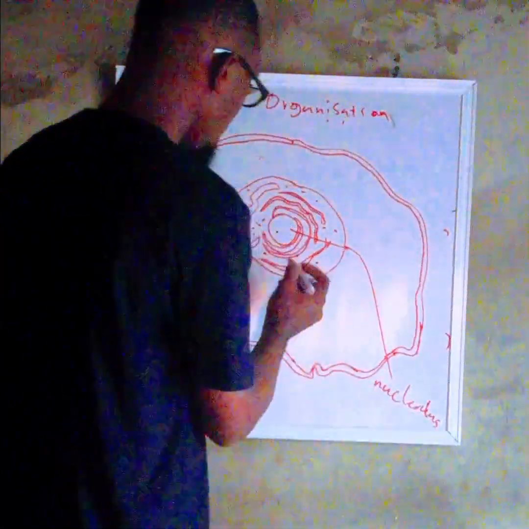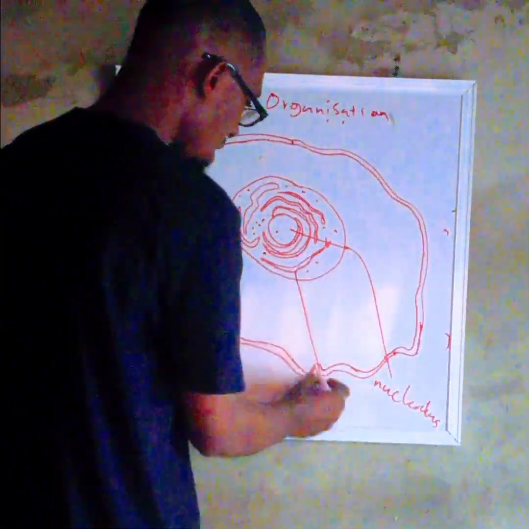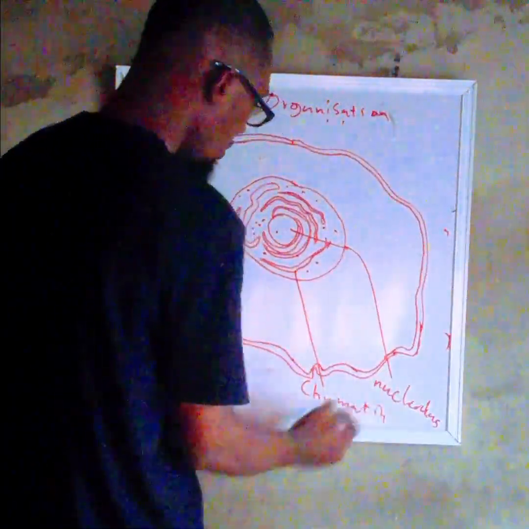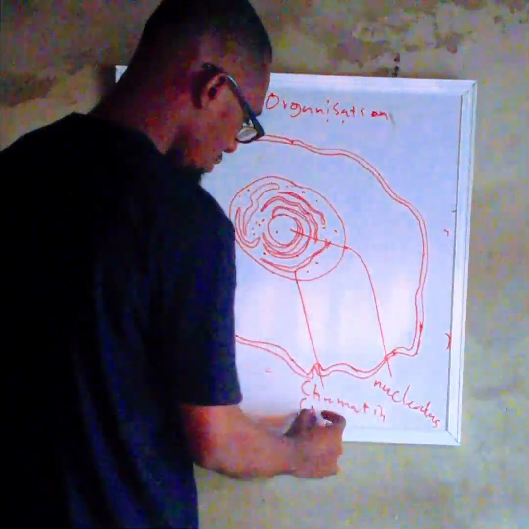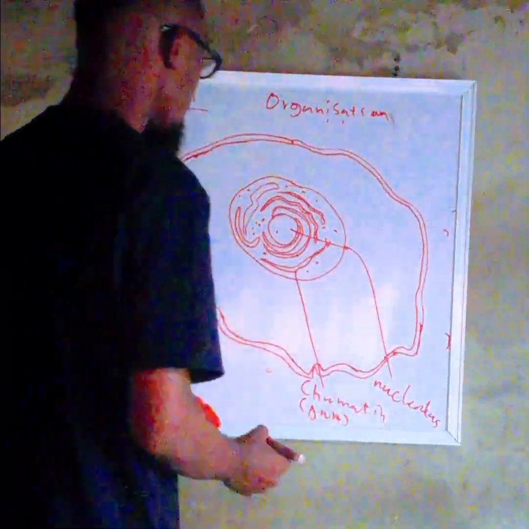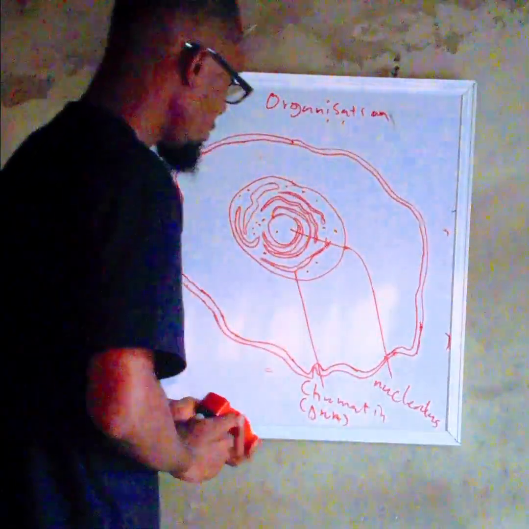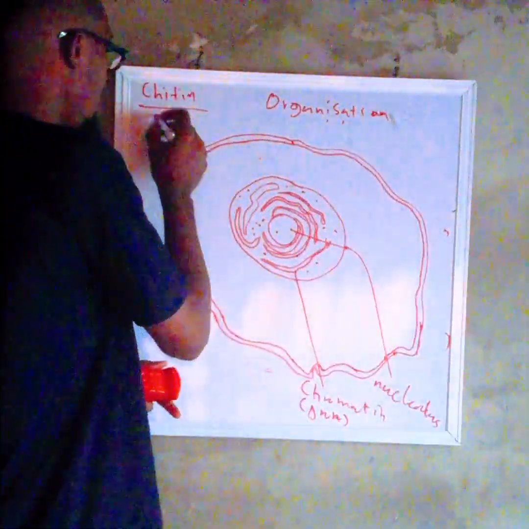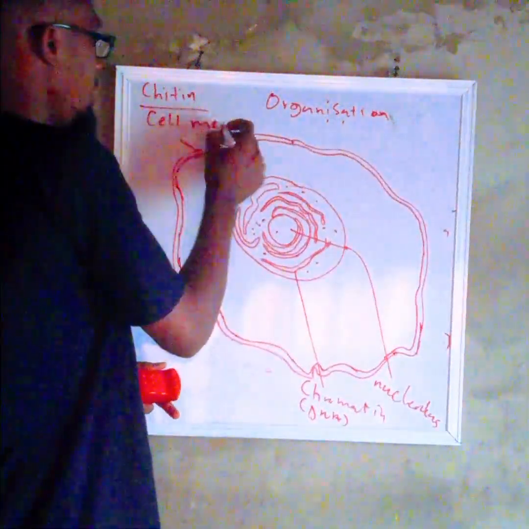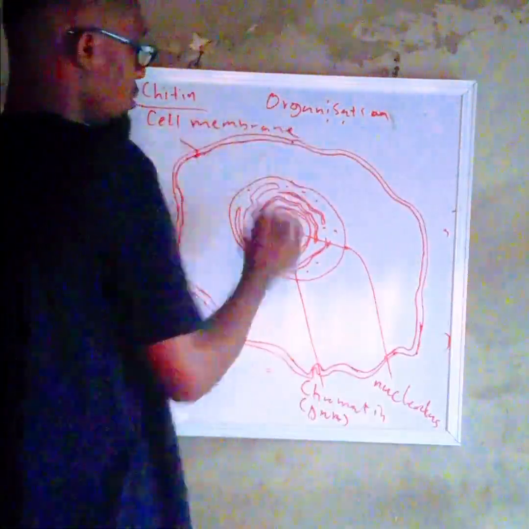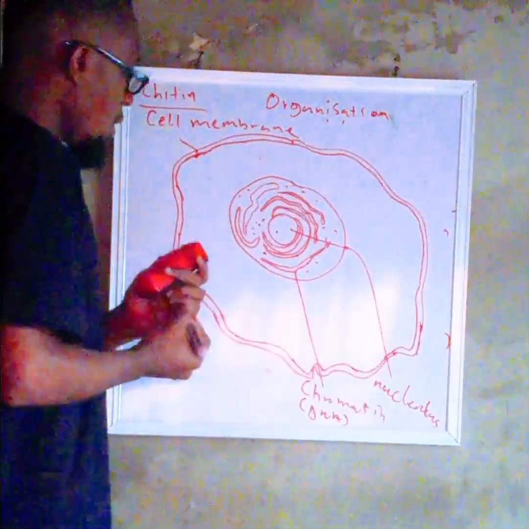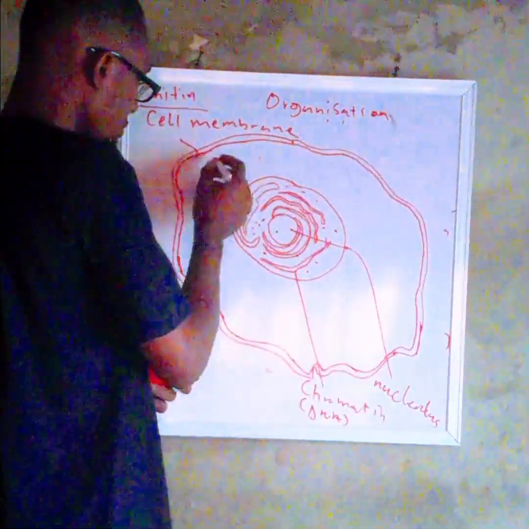We have this to be the chromatin, and then the chromatin contains the what? The DNA or the chromosome. Chromatin, which of course is where we have our DNA and our RNA. Of course, we also understand that we have here the cell wall or the cell membrane, depending on the organism. It can either be a cell wall in plants or a cell membrane in what? In animals.